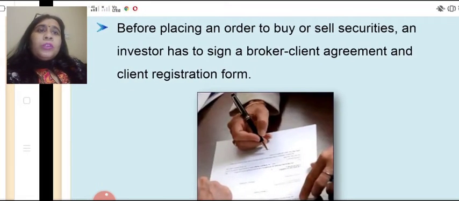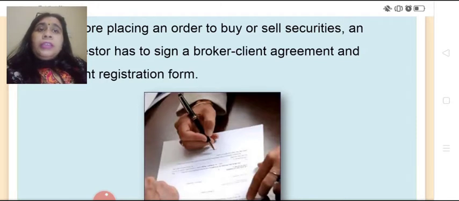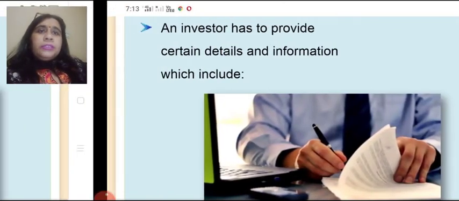Before placing an order to buy or sell the securities, an investor has to sign a broker-client agreement as well as client registration form. So, order cannot be placed without signing the broker client agreement and client registration form. These two are the compulsory documents to be signed.